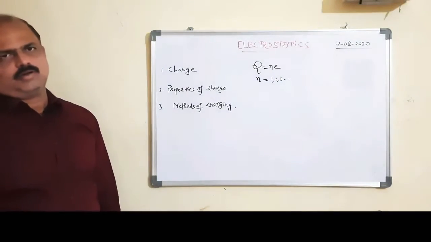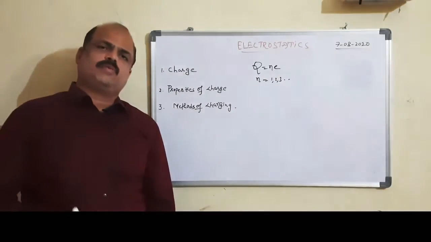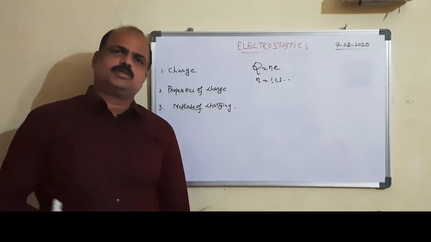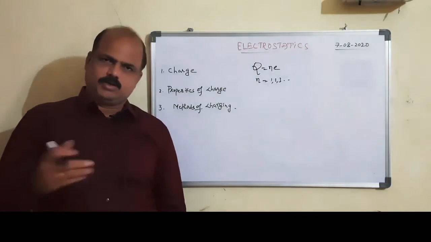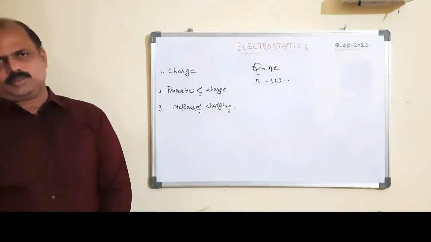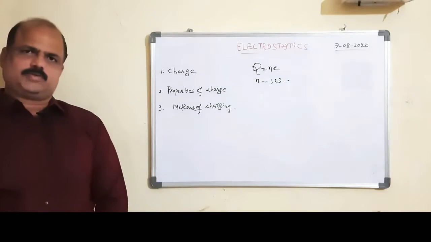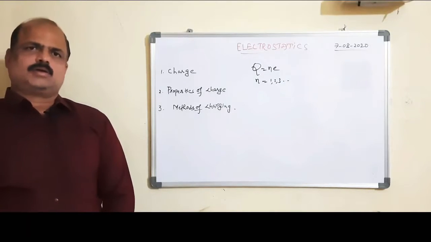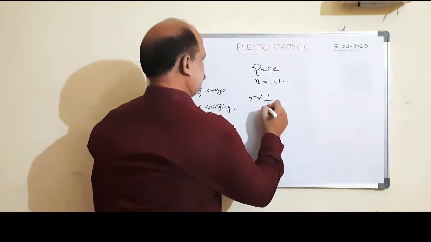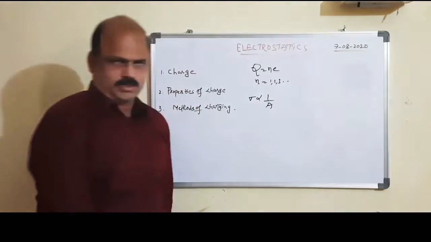Also, whenever we give a charge to a conductor, the total charge is concentrated on the surface of the conductor only. This is another property of charge. And the charge density sigma is inversely proportional to the area of cross section of the conductor.